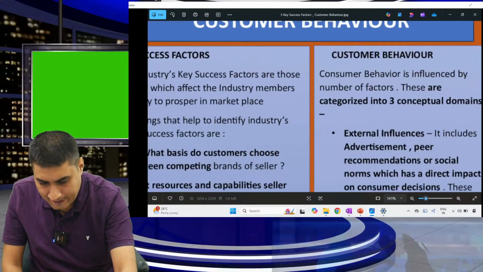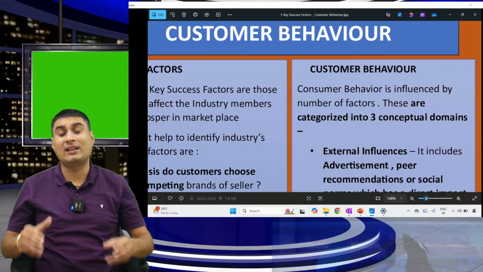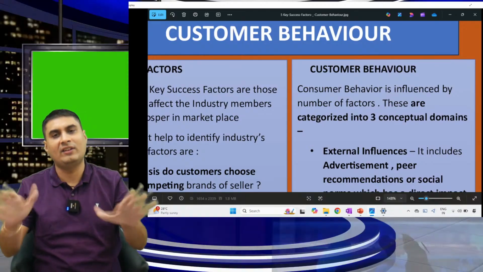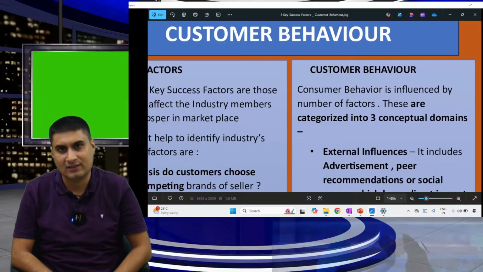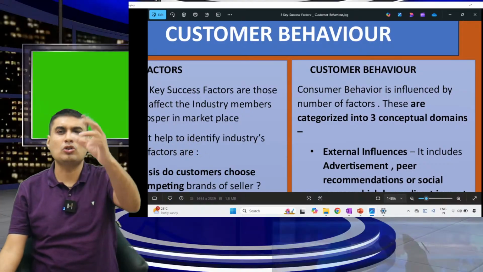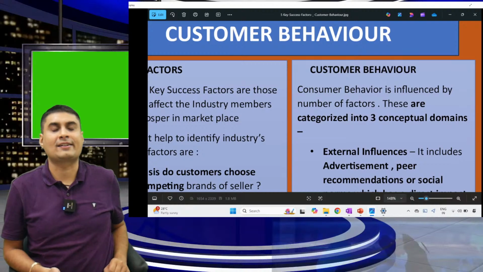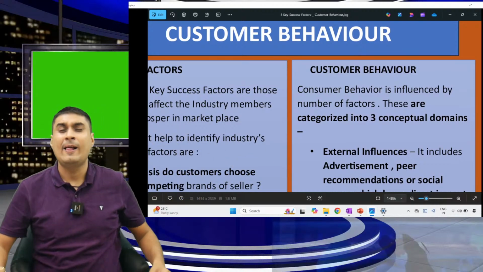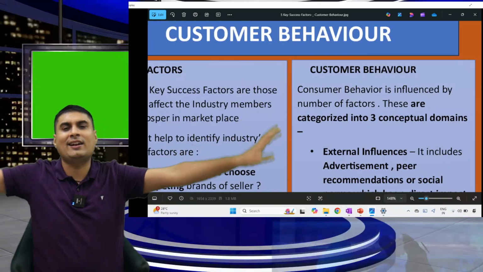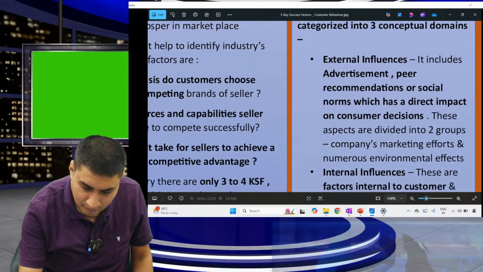An even easier point. This question has never come. I think only one question is pending. Rest everything has come. Customer behavior is affected by several factors. For example, which phone you want to buy is affected by 4 factors. Which coaching class you want to join? Affected by 4 factors. Whenever you take any decision in life, 4 factors are there.